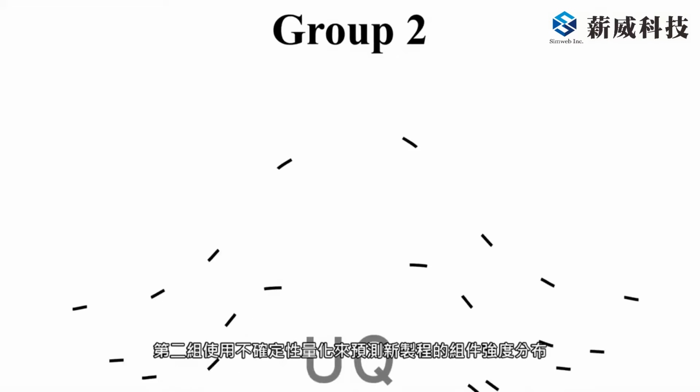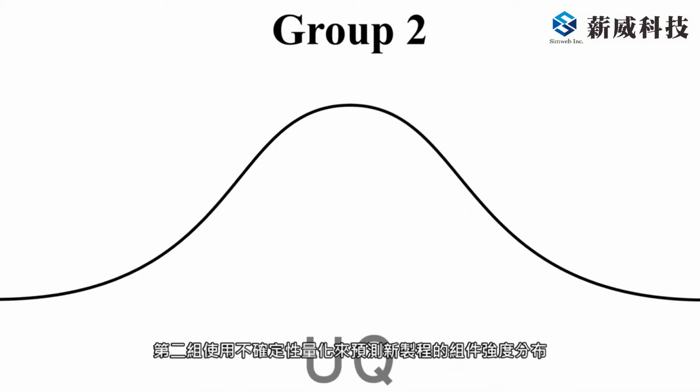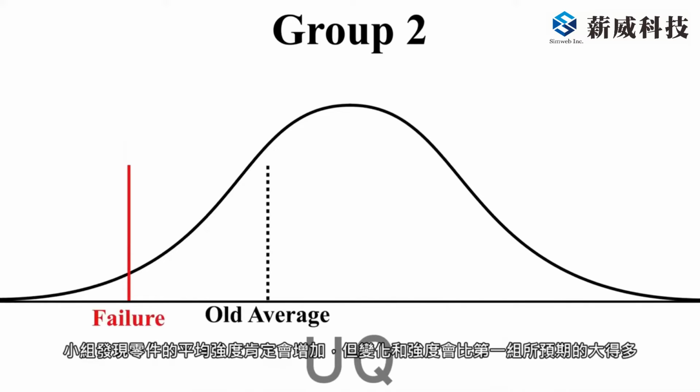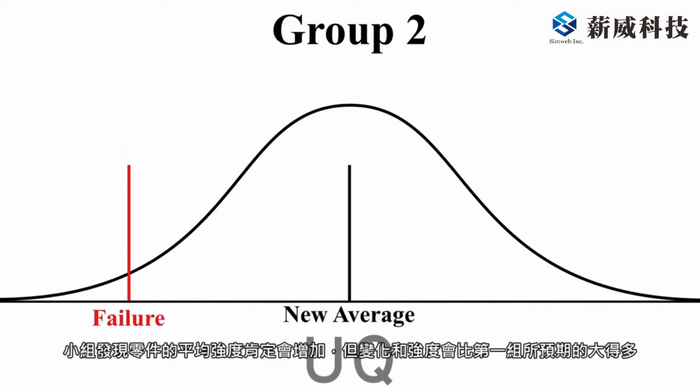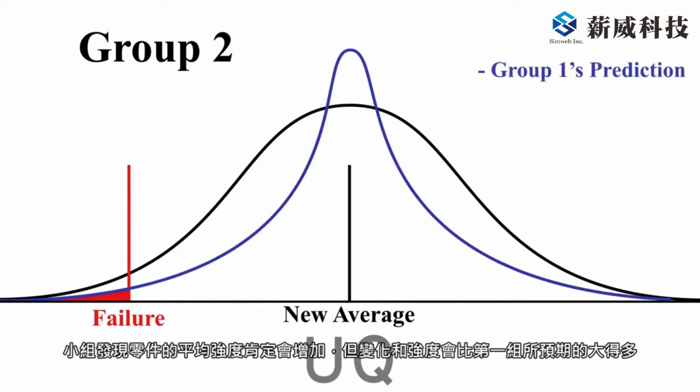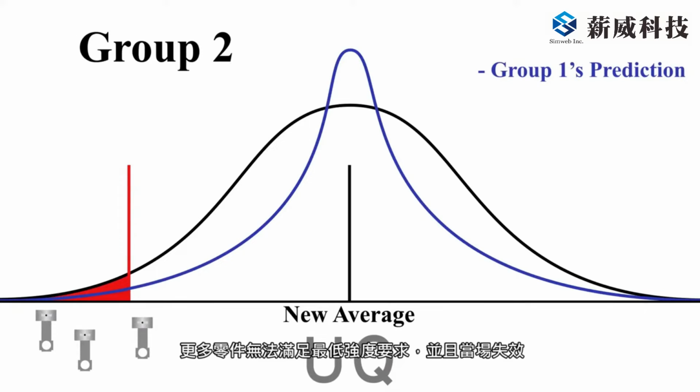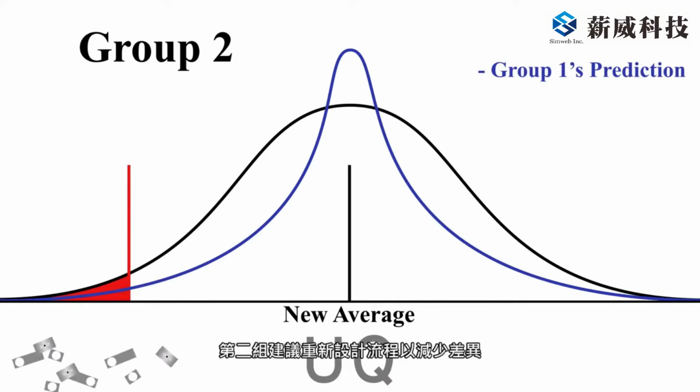Group 2 used uncertainty quantification to predict the distribution of part strengths for the new process. Group 2 discovered that the average strength of the parts would definitely increase, but the variation in strength would be much larger than anticipated by Group 1. More parts would not meet the minimum strength requirement and would fail in the field. Group 2 recommended a redesign of the process to reduce the variation.